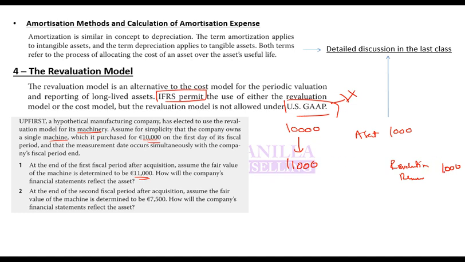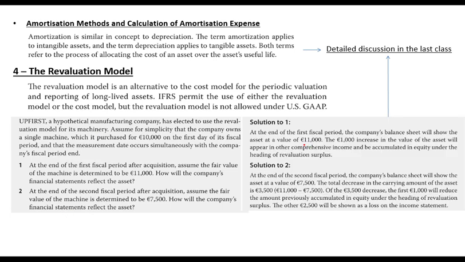In equity, you increase it by 1,000 through the revaluation reserve. Any problem so far? Okay. The 1,000 increase in the value of the asset will appear in other comprehensive income and be accumulated in equity under the heading of revaluation surplus or revaluation reserve, whatever you call it.